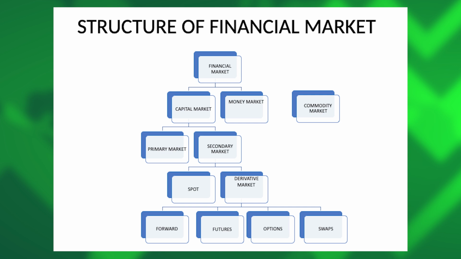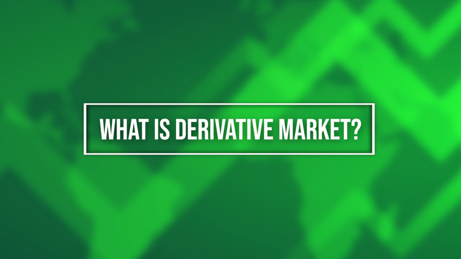This stock market is again divided into spot market and derivative markets. In the spot market, cash transactions are transacted, whereas in the derivative markets, different types of derivatives are transacted. Derivatives are normally of four types. Number one, forwards. Number two, futures. Number three, options. And number four, swaps. Now, what is derivative market?